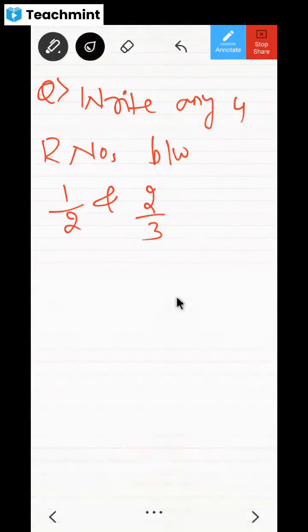Yes or no? 1 by 2 means 0.5, no? Because 2 ones are, 1 is there, so that's why you give 0 point and you take 1 0 here, then it becomes 5. So 1 by 2 means it is 0.5.